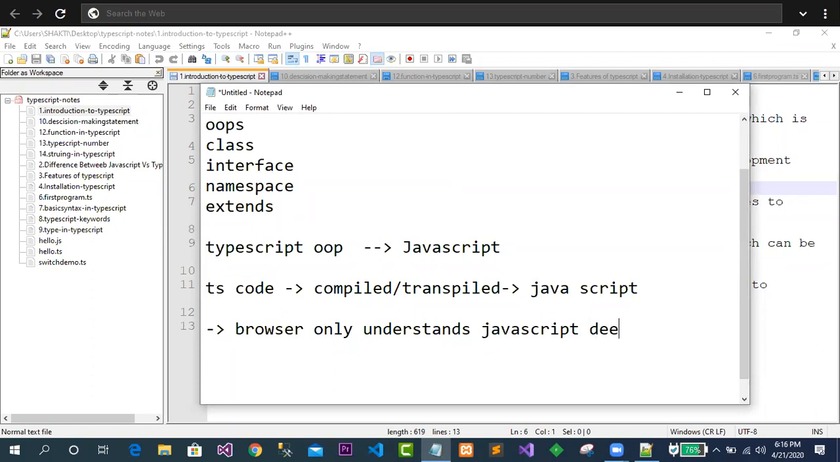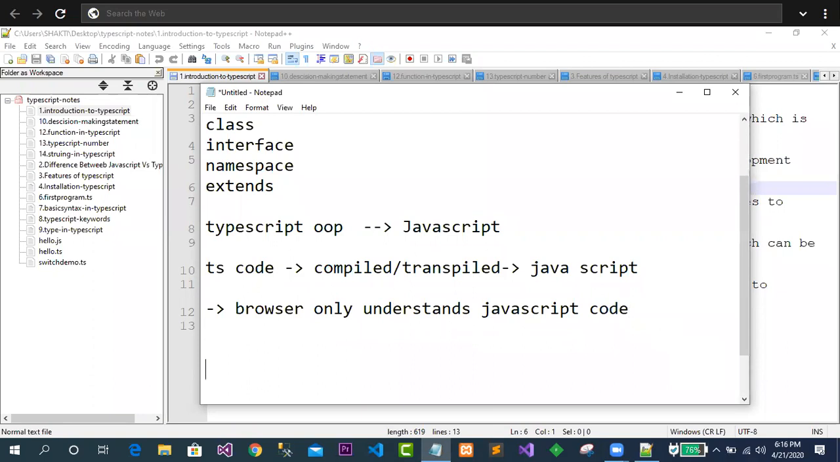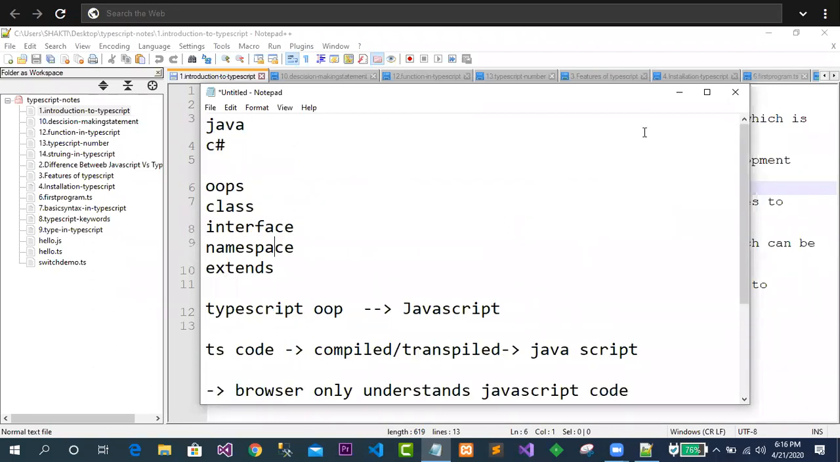It means your TS code must be converted to JavaScript. TypeScript code must be converted to JavaScript. Whenever I say compiled, there must be a requirement of a compiler. Yes, I must require a compiler. I must require an IDE. Clear? So all these things I require to go for TypeScript programs. Okay, so let me just come to the notes.